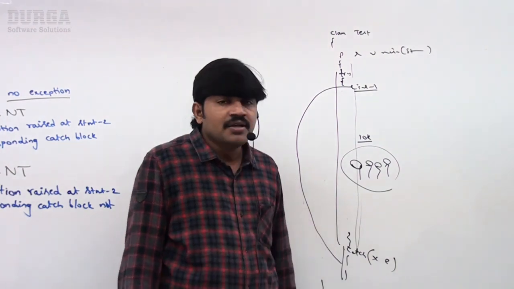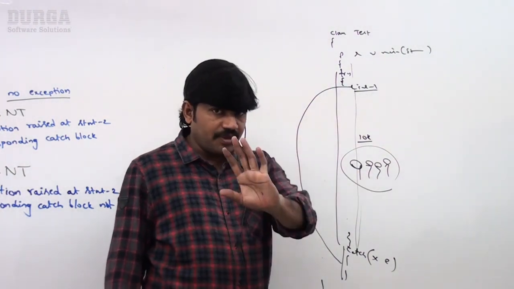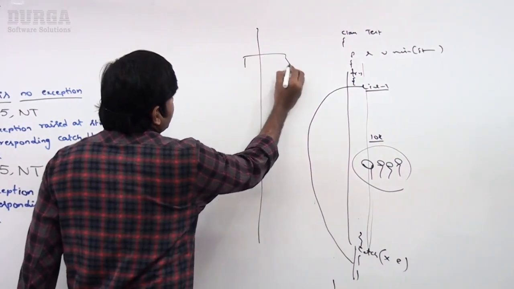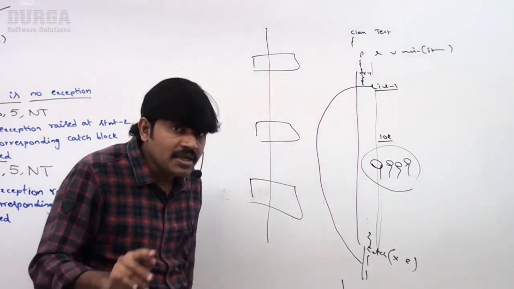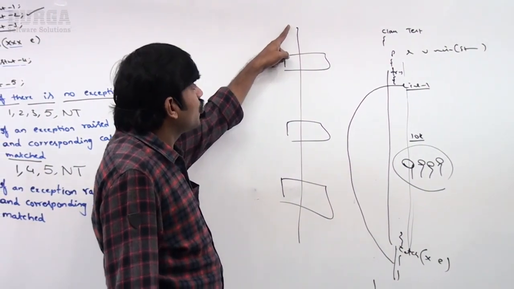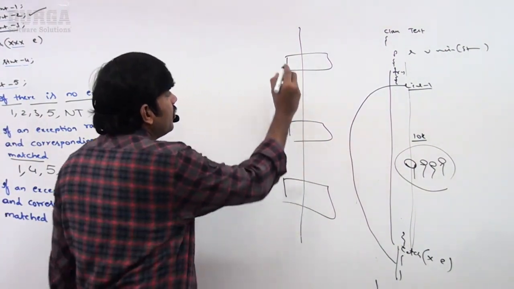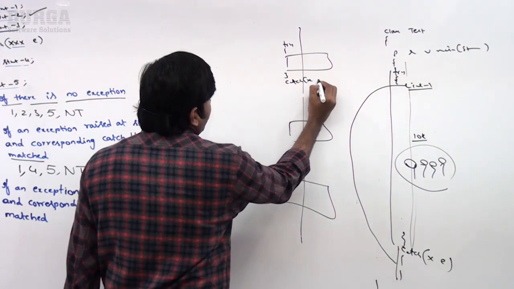Very important. Then we may have multiple risky areas inside my main method. Like here, this is my code. Here one risky area, here also one risky area, here also one risky area. Multiple risky areas are there. Don't take the total thing inside a single try. What you have to take? Better to take a try and then catch block here.